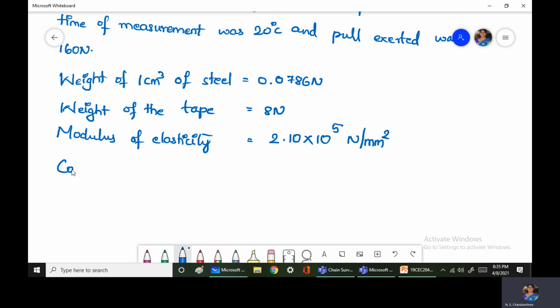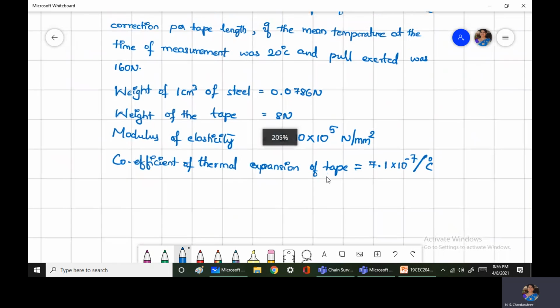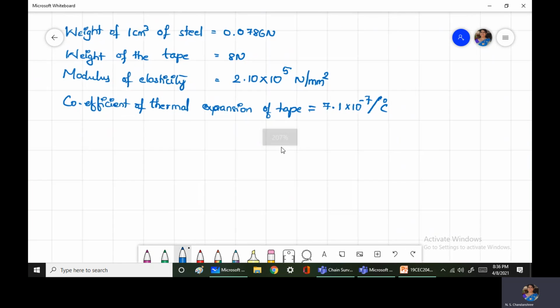Next is coefficient of thermal expansion of tape is equal to 7.1 into 10 to the power of -7 per degree centigrade. Now this is the data that is given to us. We'll try to solve this.